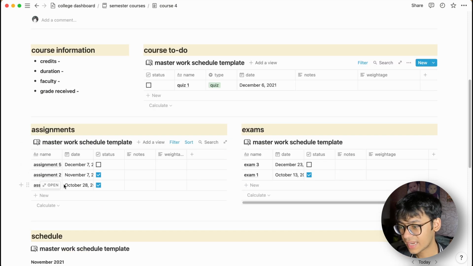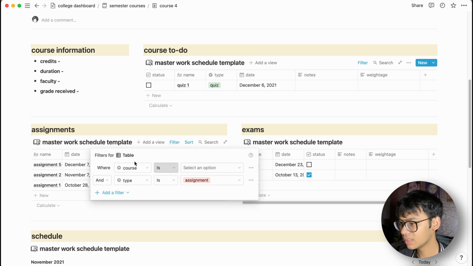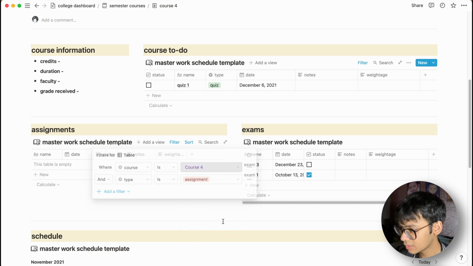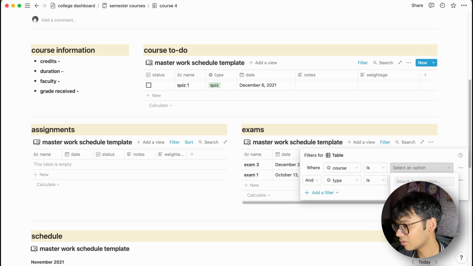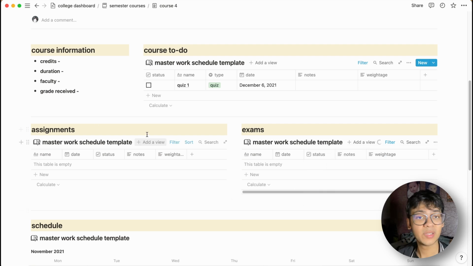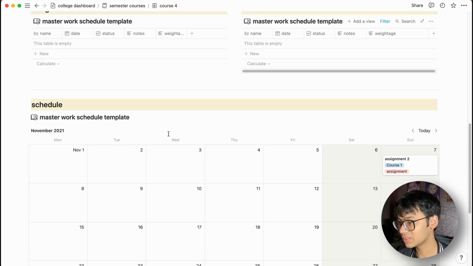Similarly, these are assignments, which you can guess. These are all the assignments for the same course. All you have to do to set it up is go to filter again, where course is, and click on this filter and select an option for course 4. Same with the exams. This table shows all the exams that you have to do. Let's see, filter, course is course 4. So there, right now we have no assignments or exams for course 4, which is very nice.